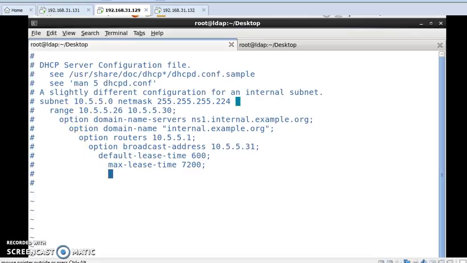Viewers, from here we'll do something to configure our DHCP server.